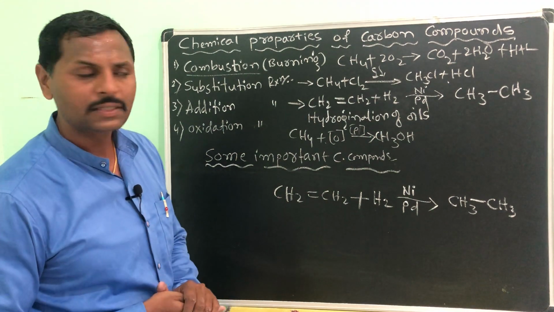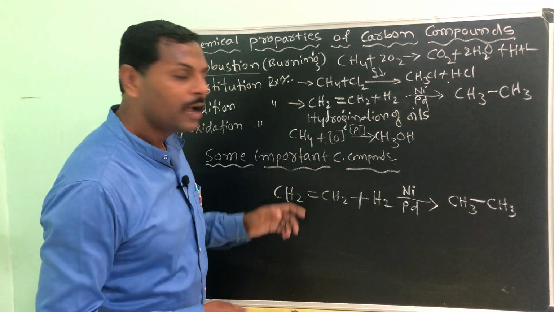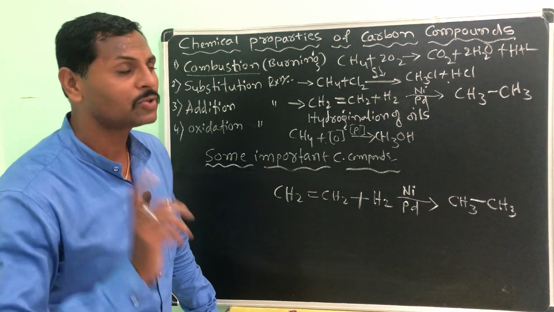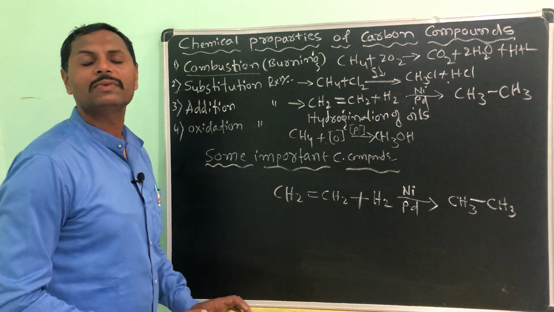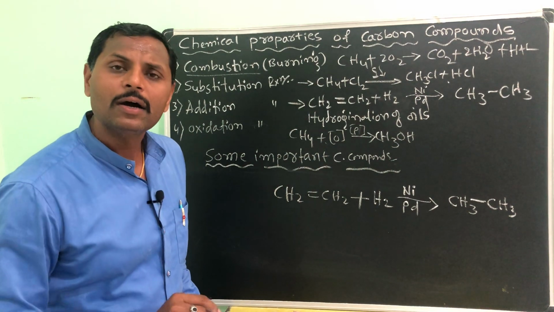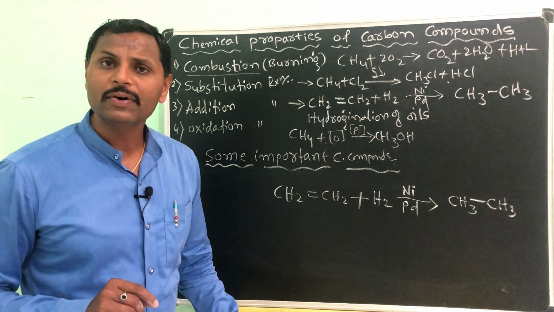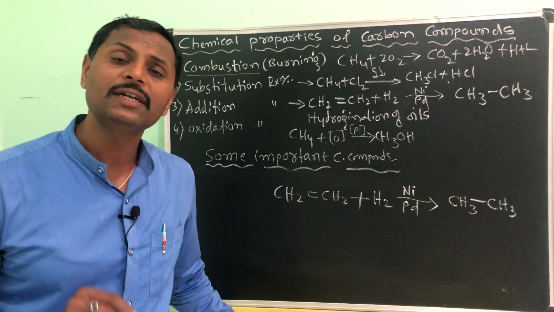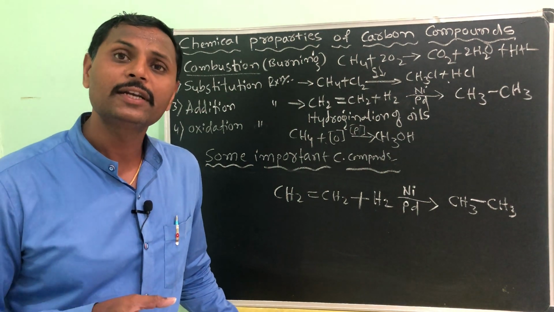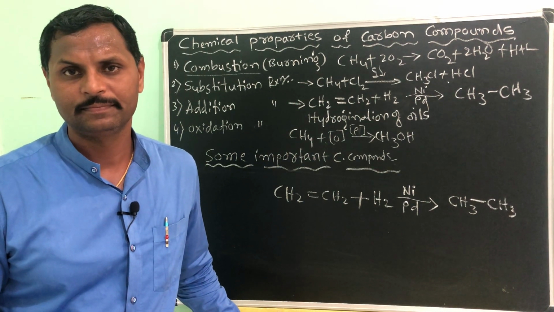unsaturated hydrocarbons, you can make them saturated by adding hydrogen, and this chemical reaction we call an addition reaction. We do this process specially for unsaturated fatty acids, to convert them into saturated fatty acids.